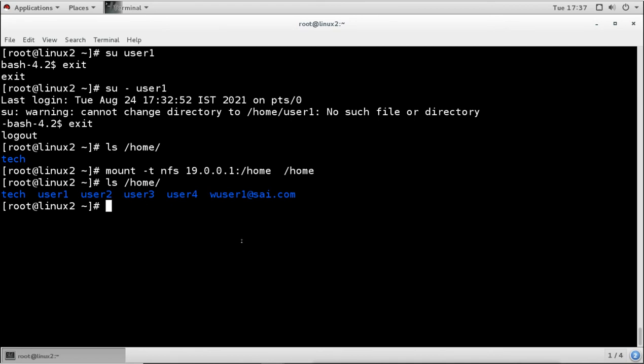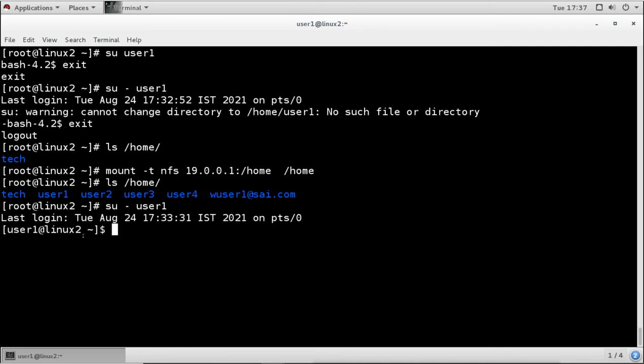Now when I switch the user to user 1, it is not showing any error, it is not going to the bash shell, it is logging into the user, it is using the home directory because the home directory is now available here. So we have to make sure that every client can have access to the home directory of these NIS users, and for that we will mount the home directory.